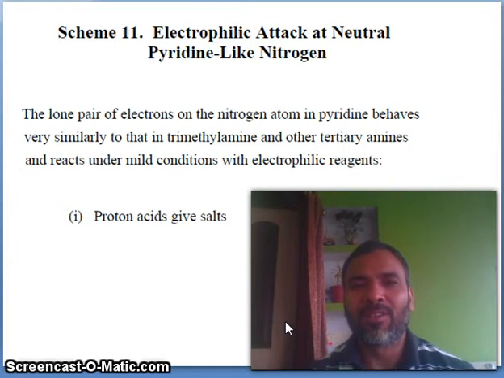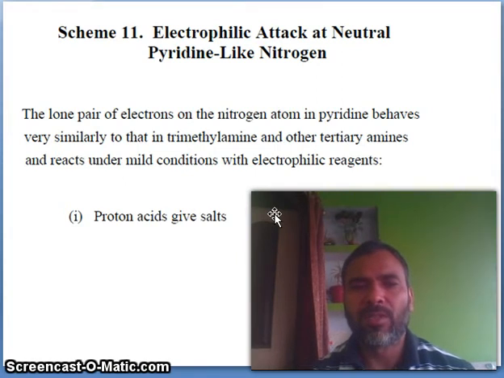So let us start. Electrophilic attack at neutral pyridine-like nitrogens. Neutral pyridine means the nitrogen which contains no charges, which is present in pyridine. The lone pair of electrons on the nitrogen atom in pyridine behaves very similar to that in trimethylamine and other tertiary amines, and reacts under mild conditions with electrophilic reagents.